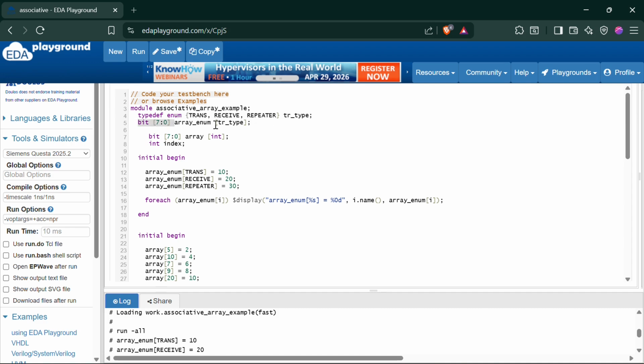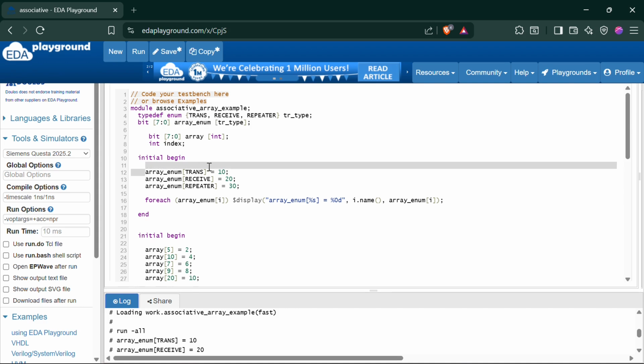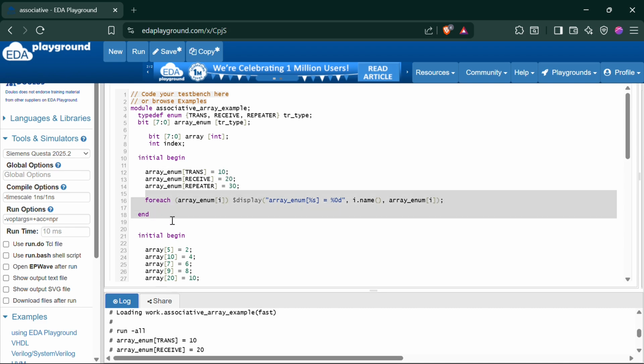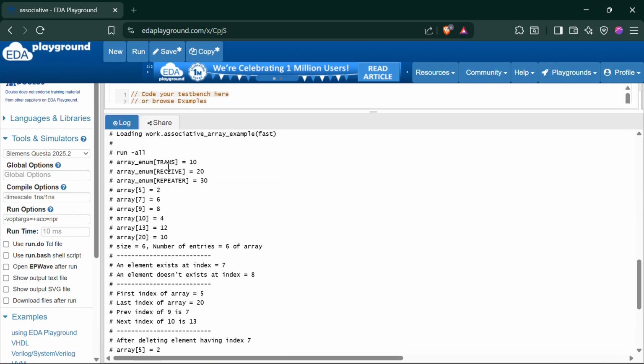So here is your data type and here your index. You are using this trans, receiver and repeater as your index with your array name, you are giving the values and printing these values. These are the values which you have given.